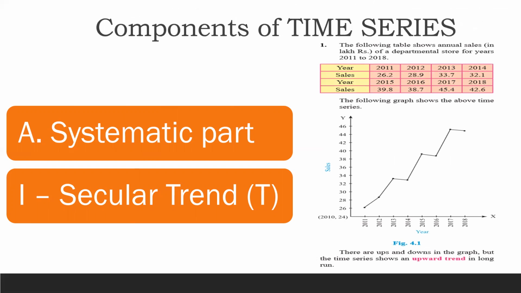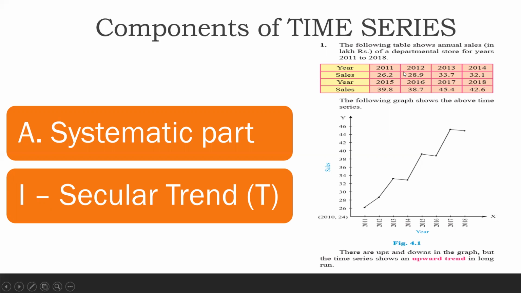But at what rate, at what level it will increase, that is the thing which we can study with the help of time series. अब जैसे the example given in your textbook is, the following table shows annual sales of a departmental store. Correct? Now, departmental stores like D-Mart, Big Bazaar, in these particular stores, the sales will not drop gradually because groceries, जो अपने day-to-day life के हिस्सा है, food, that तो continuously the public will be buying, है ना? So, all such type of things are included in secular trend.